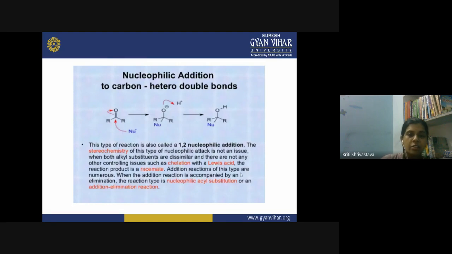So addition reactions of this type are numerous. When the addition reaction is accompanied by an elimination reaction, you call it a nucleophilic acyl substitution or addition-elimination reaction. So it is also possible that once a nucleophile is added over the carbonyl carbon, after some time another functional group, another part of the molecule, is removed. So you call it an addition-elimination reaction. They are also typical of the carbonyl carbons.